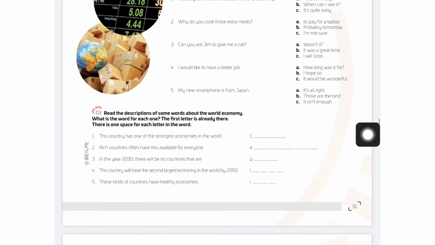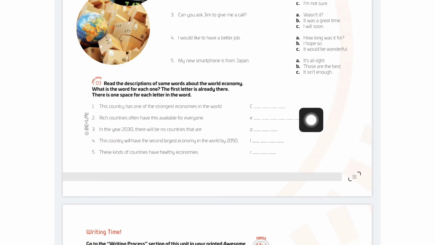And number 3, read the descriptions of some words about the word economy. What is the word for each one? The first letter is already there. There is one space for each letter in the word. So look at this. The country has one of the strongest economies in the world. This is the word, and it starts with E, this with P, this with L, or this with R.